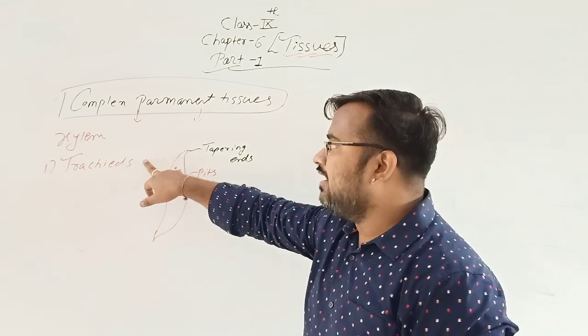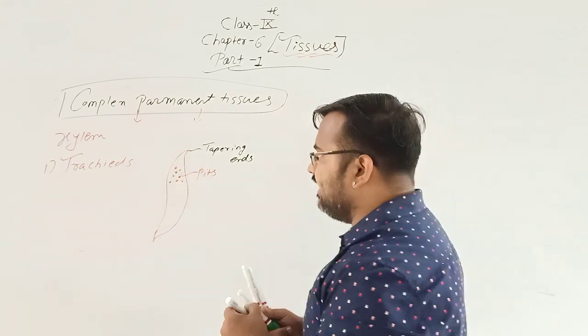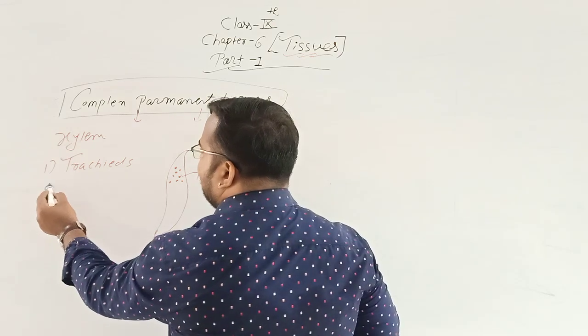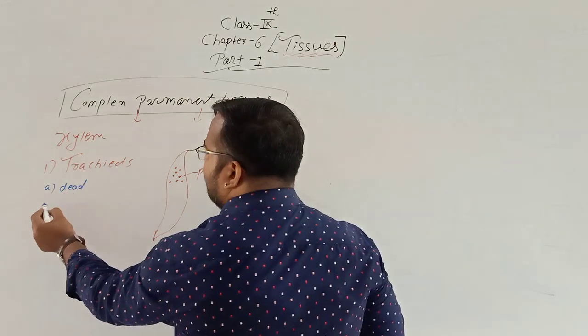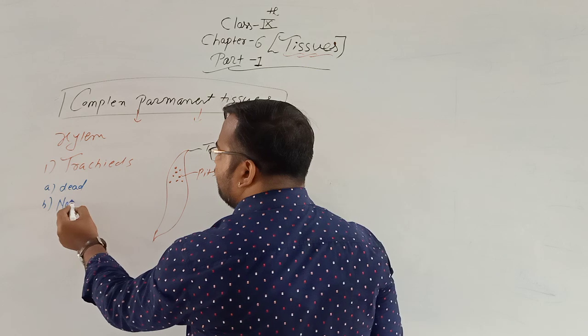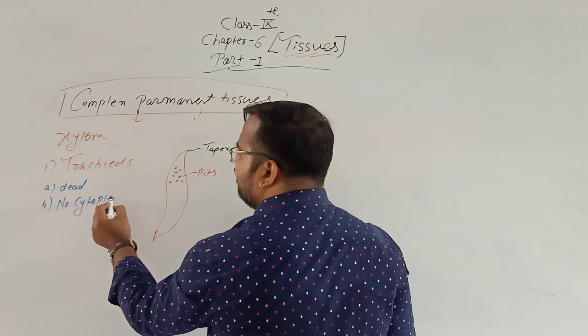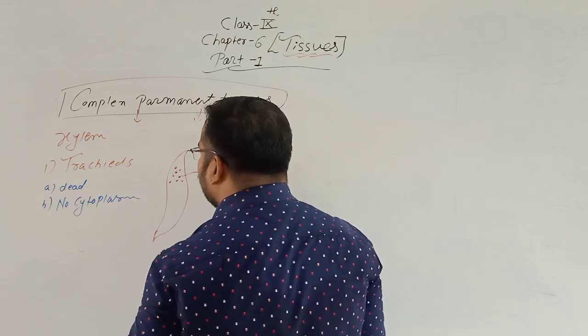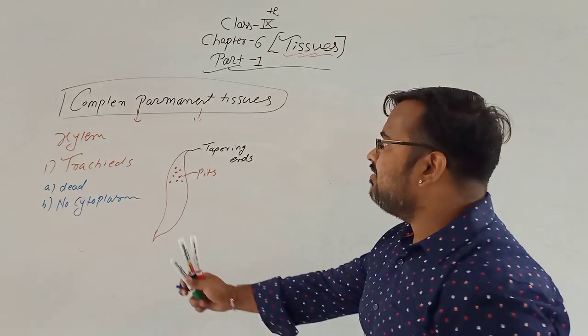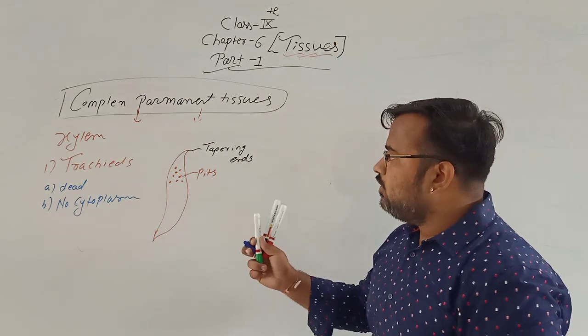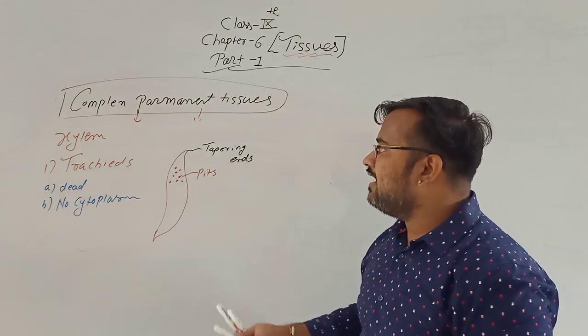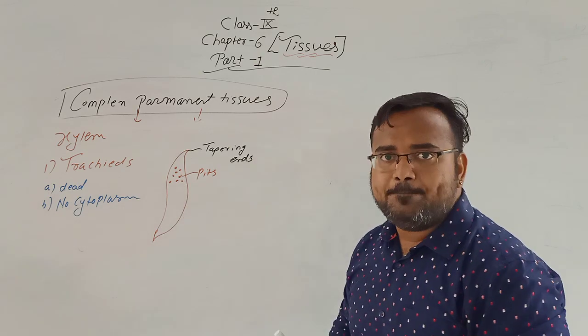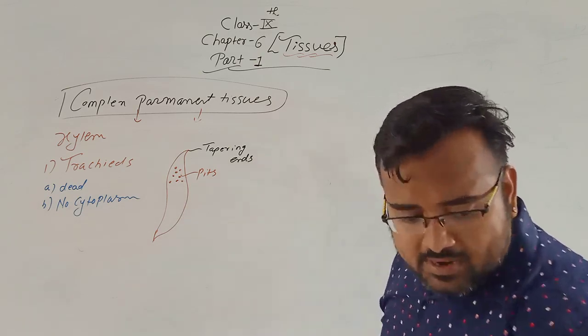It is a dead tissue, and if it is dead, no cytoplasm is present. So tracheids is a long elongated tube-like structure which is having tapering ends and which is having some pits. Okay, now second part is...